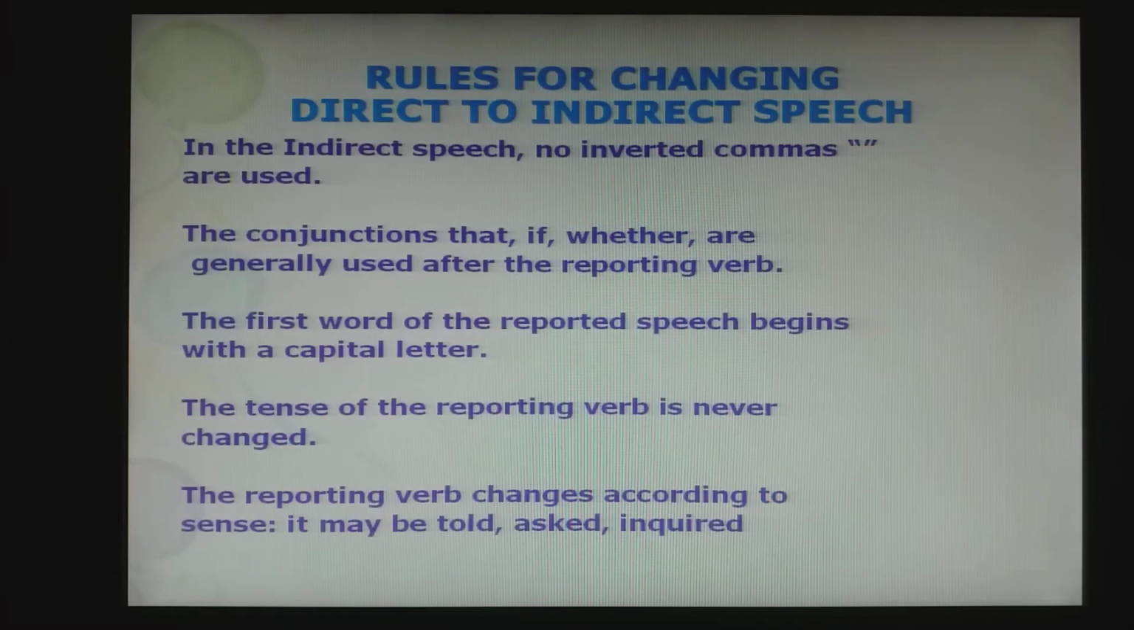Rules for changing direct to indirect speech. In the indirect speech, we don't use inverted commas. We use conjunctions like that, if and whether. And the first word of the reported speech begins with a capital letter. The tense of the reporting verb is never changed. The reporting verb changes according to the sense. It may be told, asked or inquired.